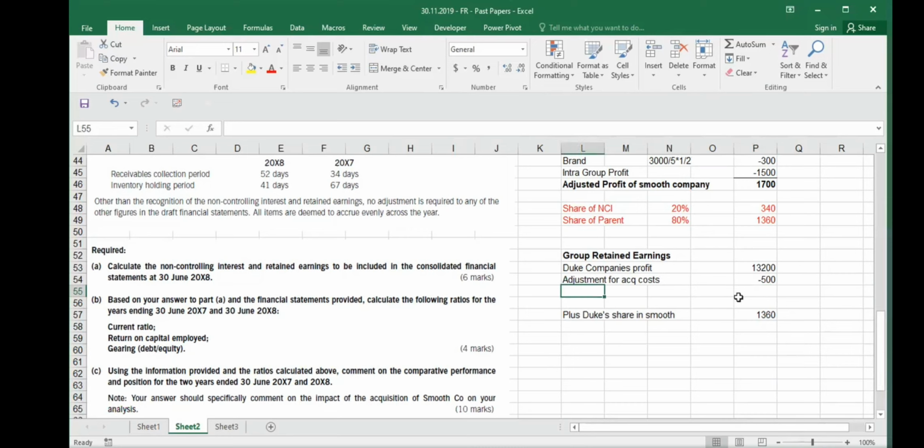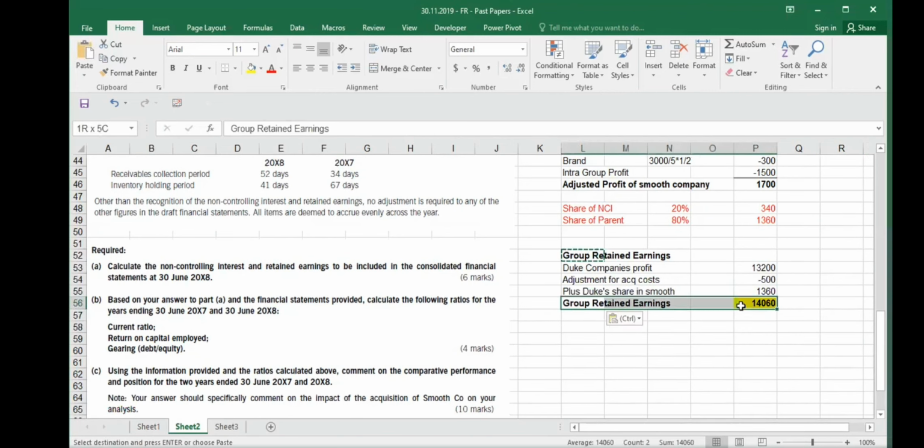Group retained earning. I think that is all. There is nothing else for the group. So I'll take these numbers, add them up and make a total. 14,060. This is group retained earning. Any question you have, please ask.